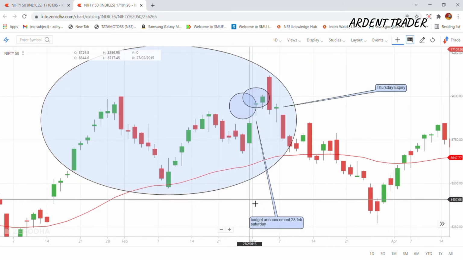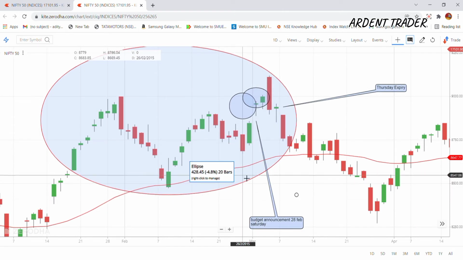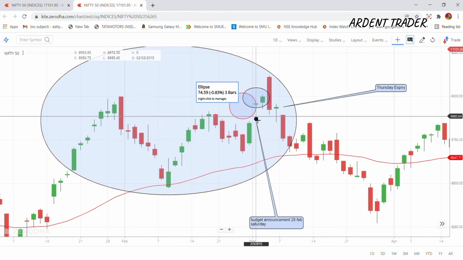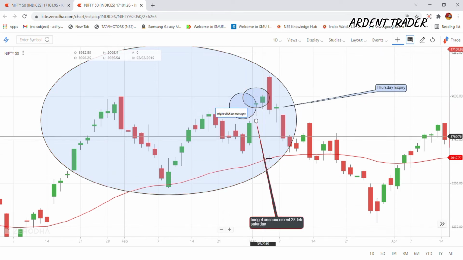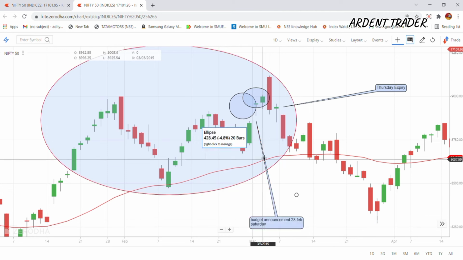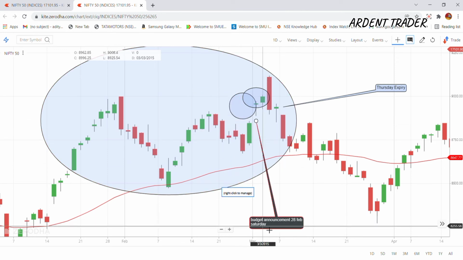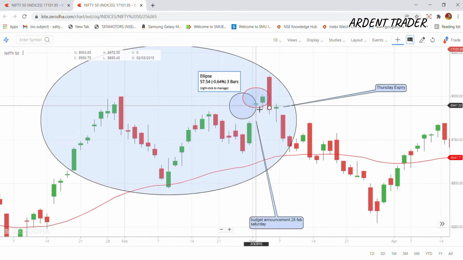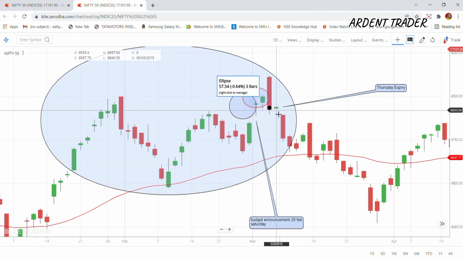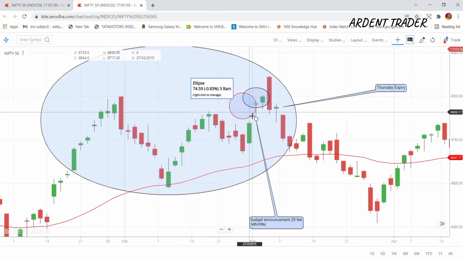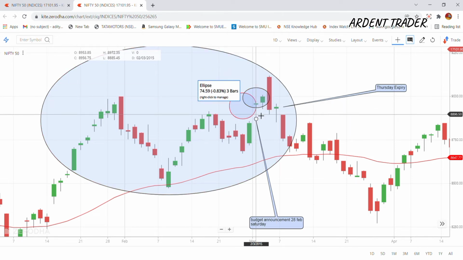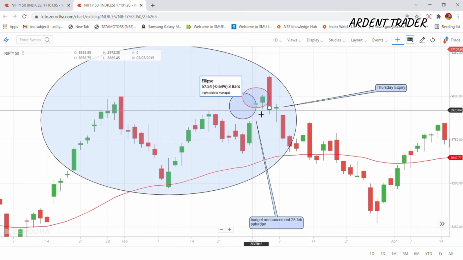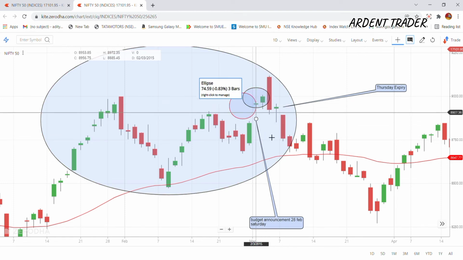So in 2014 also, after the budget was announced, continuously for 3 days Nifty 50 was increasing. In 2015 also, after the budget was announced, since this was Saturday and Sunday market is closed, so this is Monday. So Monday, Tuesday, Wednesday, Thursday. Before Thursday, you can see in Wednesday also there's a great fall. So we can hold for at least 2 days, and we can get some kind of reward from the market by buying a call option.